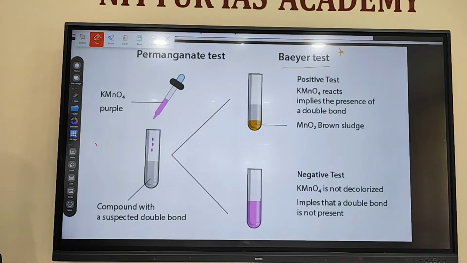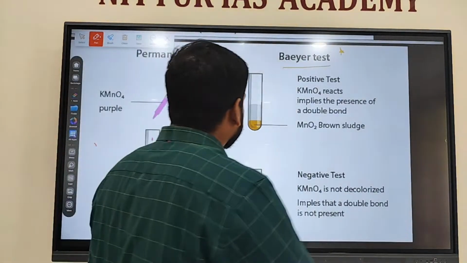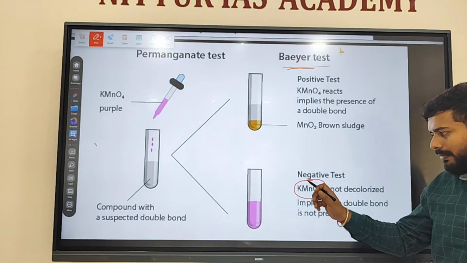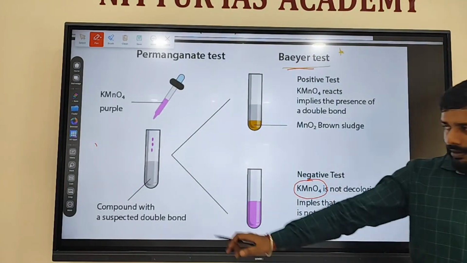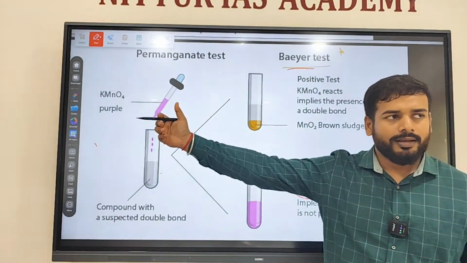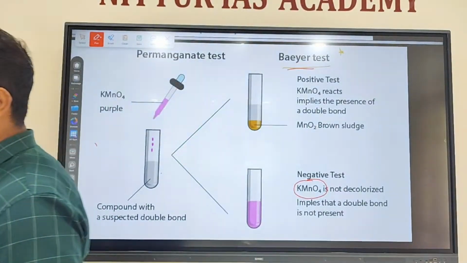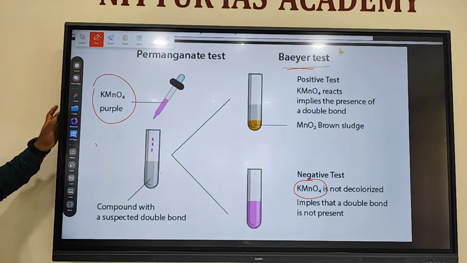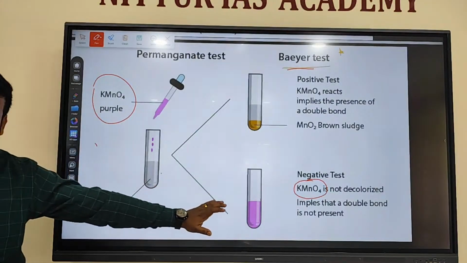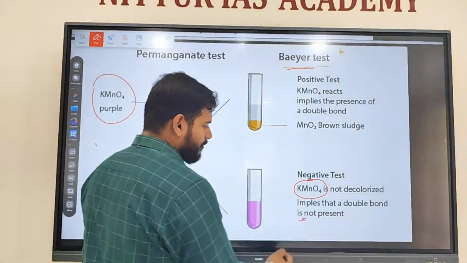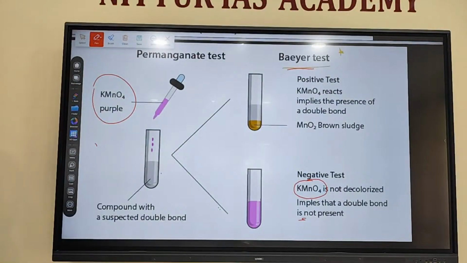Likewise, this Bayer's test uses potassium permanganate, KMnO4. This is the solution which we need to test. We add potassium permanganate, and the test solution is pink in color. If the color remains pink, it is a saturated hydrocarbon, with no double bond, no triple bond.